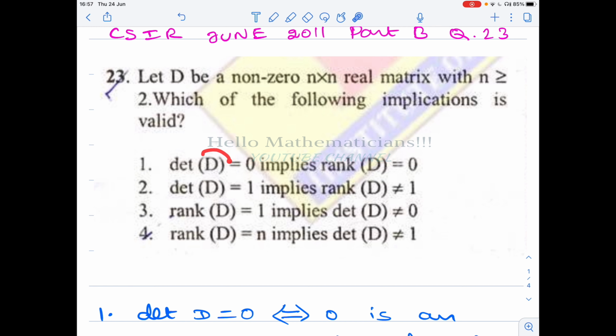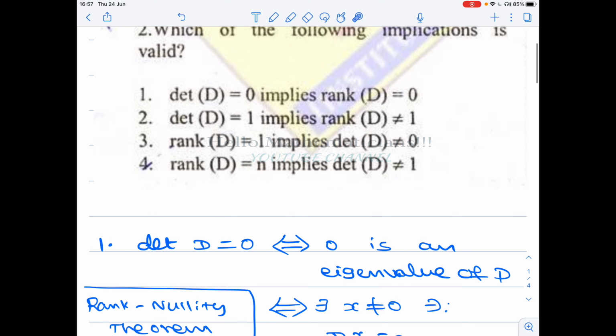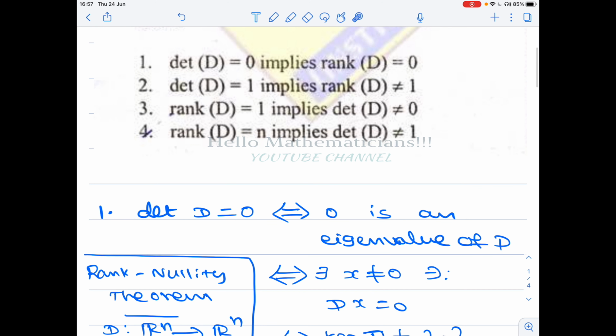It means that if D is a singular transformation. Singular means determinant of D is 0. If D is singular, then rank of D equals 0. Maybe we'll go one option after the other. So first we see the solution to the first option. What is the connection between determinant being 0 and the rank of the matrix?